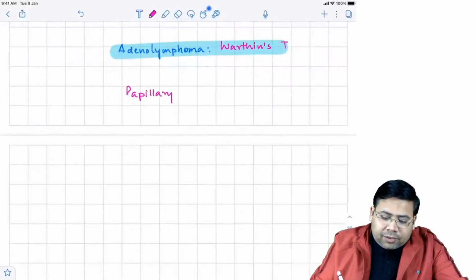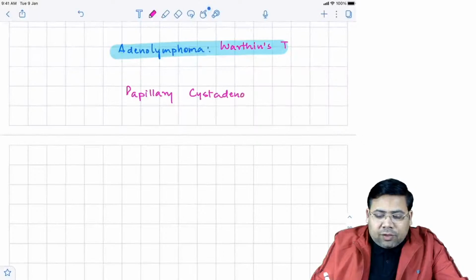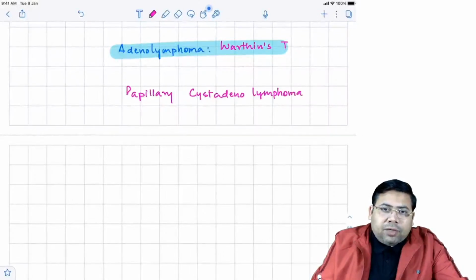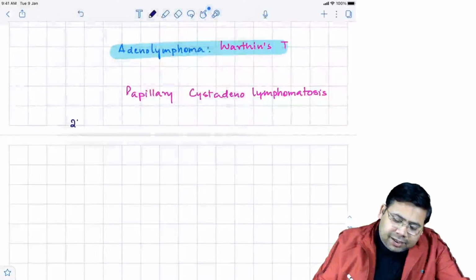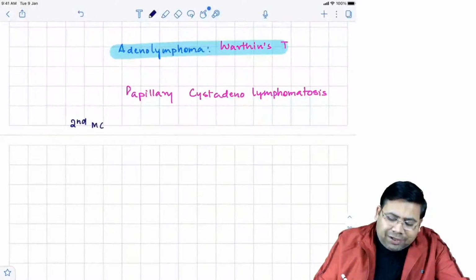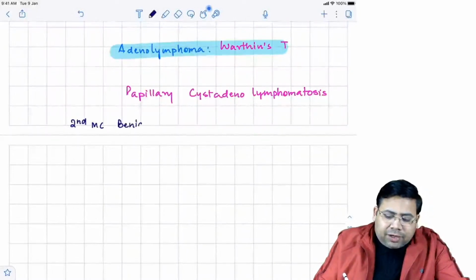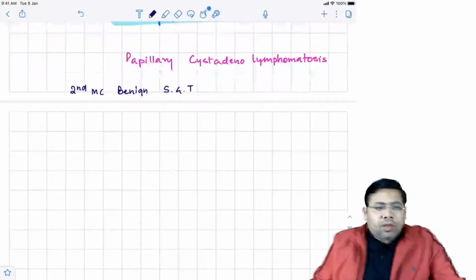Papillary cystadenolymphomatosis. Now try to understand what this is. Actually, this is a benign tumor. It is the second most common benign tumor of salivary glands. So benign salivary gland tumor. Point number one. Do you know?